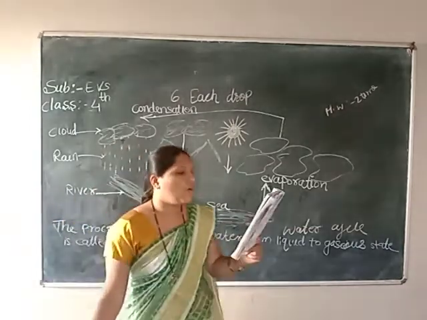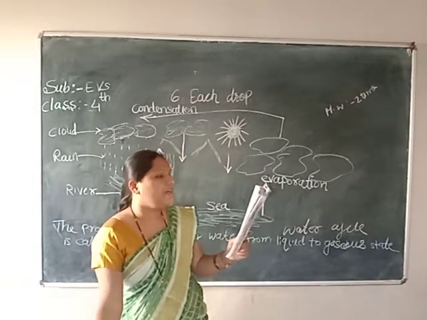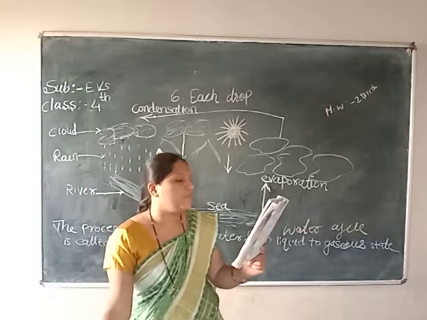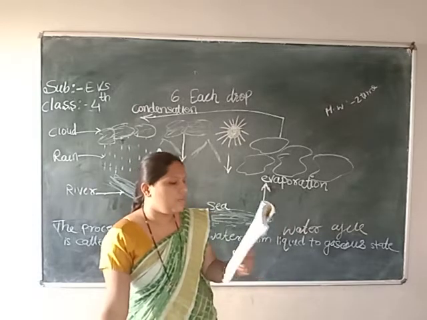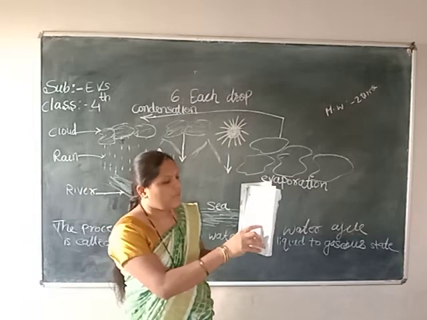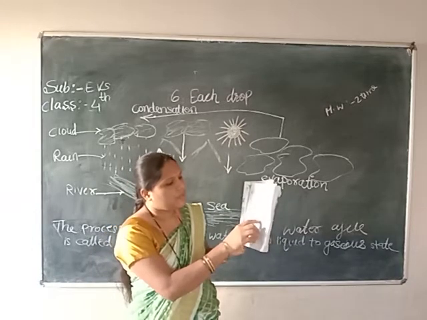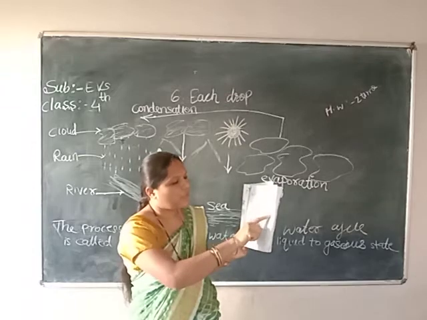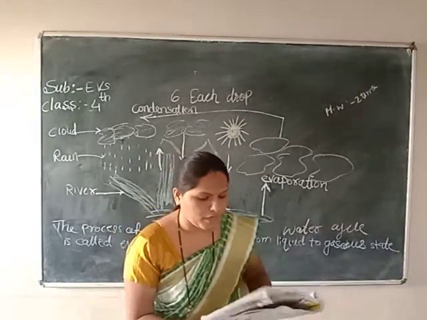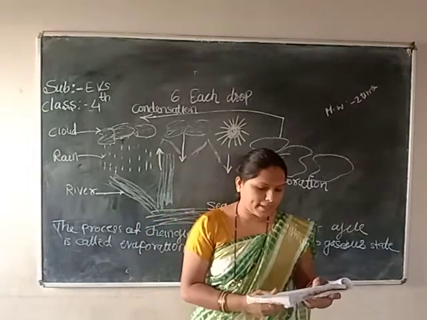So, raindrops and all, with the help of the experiment that you have observed, fill in the blanks given below. You can use the clues given here. So see, they are given here. Water in a liquid state will get evaporation. It will become water vapor, and again go to the condensation process. Here on page number 44, some fill-in-the-blanks are given.